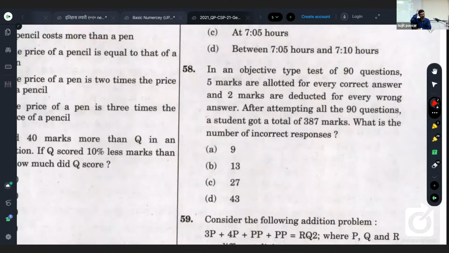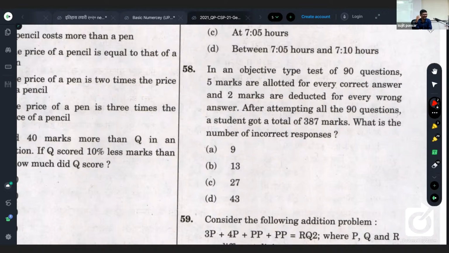In an objective type test of 90 questions, 5 marks are allotted for every correct answer and 2 marks are deducted for every wrong answer. After attempting all the 90 questions, a student got a total of 387 marks. What is the number of incorrect responses? Orally, you can answer now. Okay, 9 only. Someone said 13.